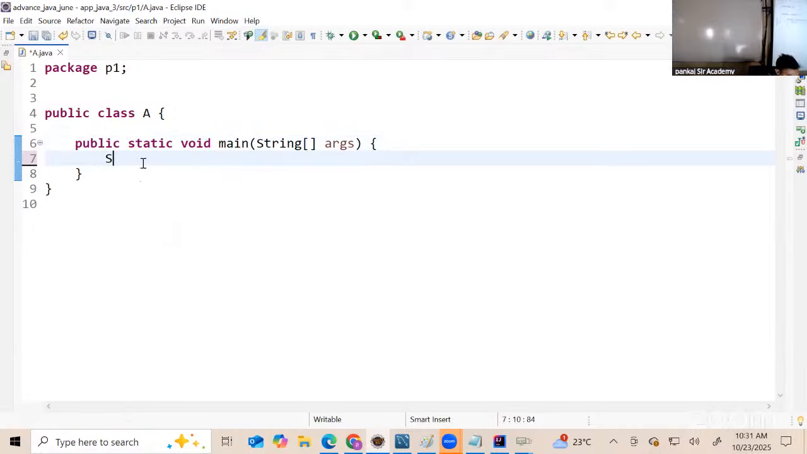Firstly, to give an input, I will use the Scanner class. Scanner scan = new Scanner(System.in).